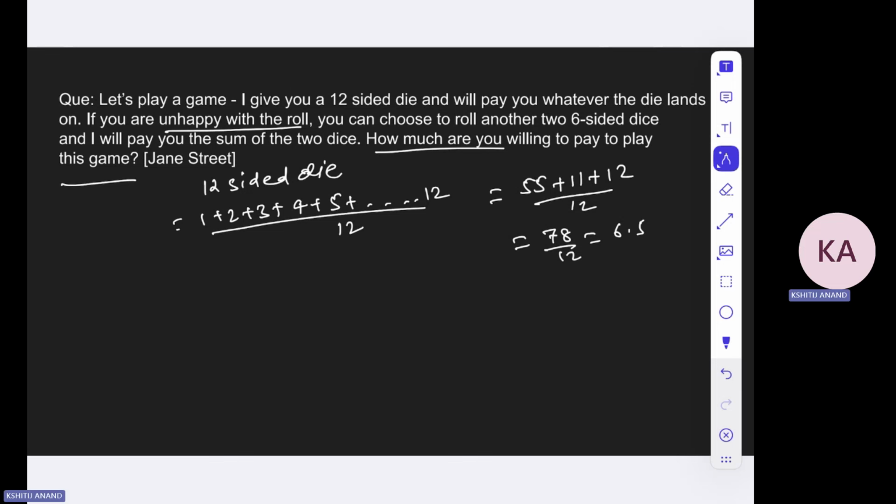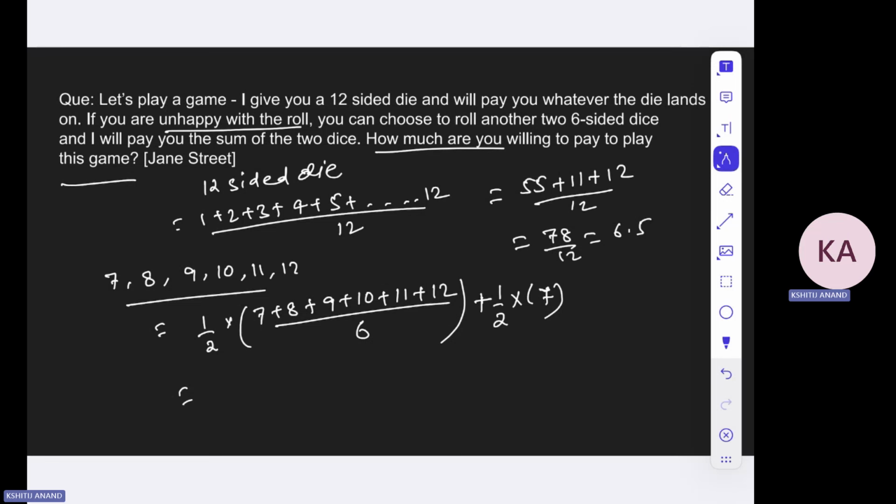And finally, this is the total expected amount that you are supposed to get. And this is close to 8.25, I guess. Okay, so the strategy is simple. First of all, you will be looking at the average, which is 6.5. If you get above 6.5, you are happy with the two-sided die roll, and you will be getting that amount and going back.